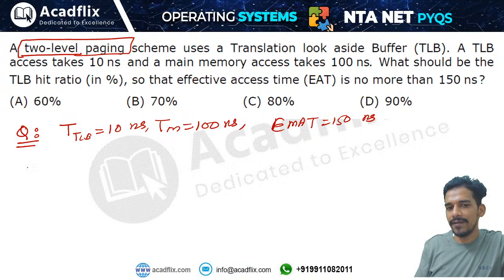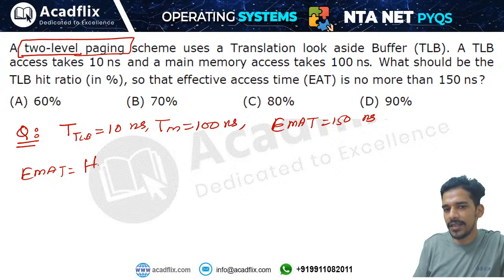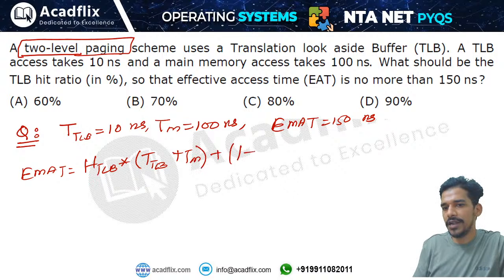In case of multi-level paging, the formula for effective memory access time will be the same as what we found for single level paging. There will be only one small difference. Hit ratio of TLB into TLB plus memory access time, plus 1 minus hit ratio of TLB.